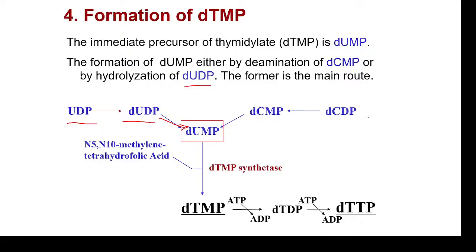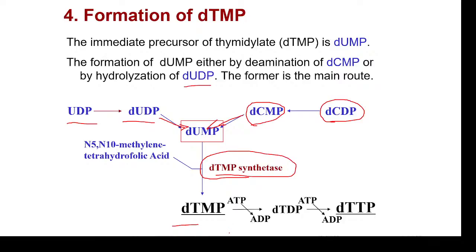Similarly, dUMP can be synthesized from dCDP, deoxycytidyl diphosphate, which is converted to deoxycytidyl monophosphate, which can be converted to dUMP. Then dUMP is converted to thymidylate by the action of methylene tetrahydrofolic acid. This methylene tetrahydrofolic acid will react with dUMP to form dTMP, that is thymidylate. The reaction is catalyzed by dTMP synthetase.